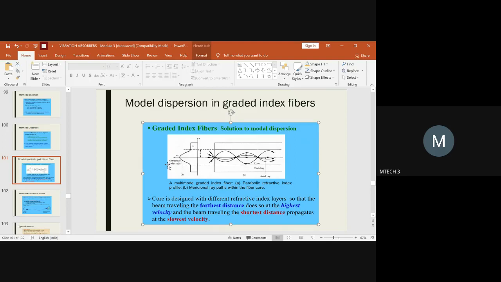And this is the refractive index phenomenon n of r, which varies depending upon the axial ray, how it is followed. The axial ray will be along the reference axis. Then you will have rays of light incident across the axial ray, and if the incident angle is suitable, it gets reflected back within the core.